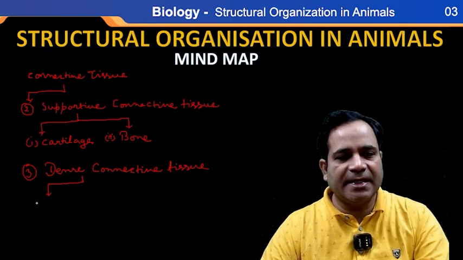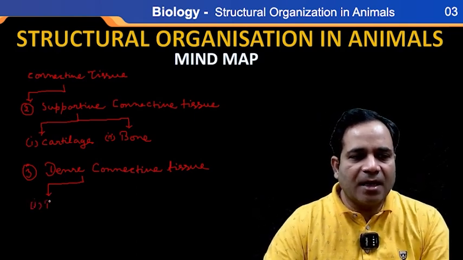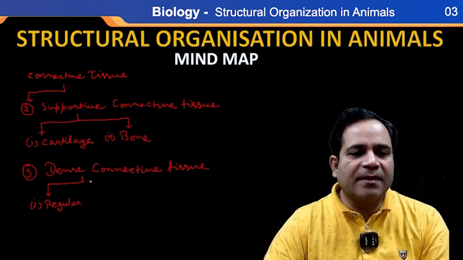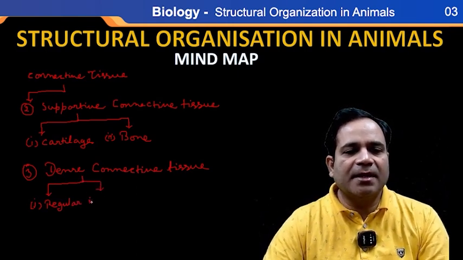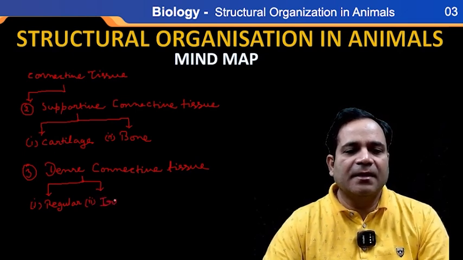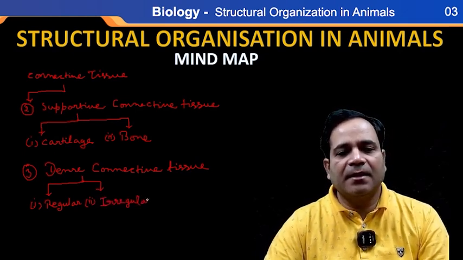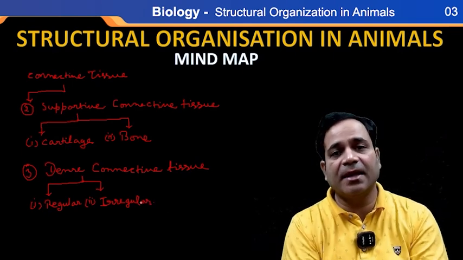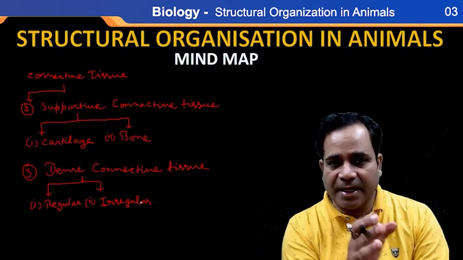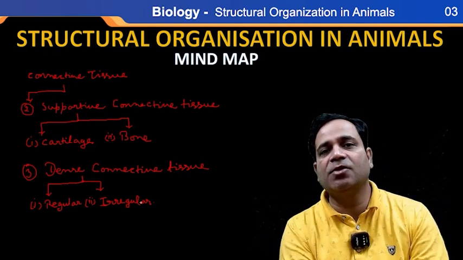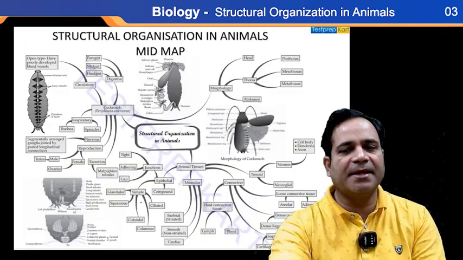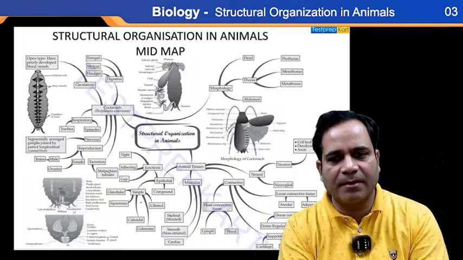We will go through the details later. Here, regular dense, and the second one is irregular dense, my dear. Clear? So see what I'm saying here: one is dense, the second is not dense, further divided into two parts, regular and irregular dense. We will know all these in detail, but here the only note is about classification.